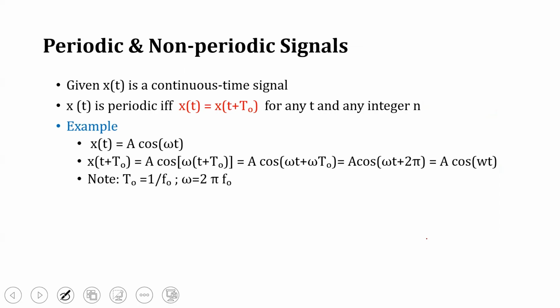Now coming to the next signals, periodic and non-periodic signals. What is a periodic signal? A signal is periodic if it repeats after the same time, the fundamental time period T. Here we have represented it as T naught, which is the fundamental time period.